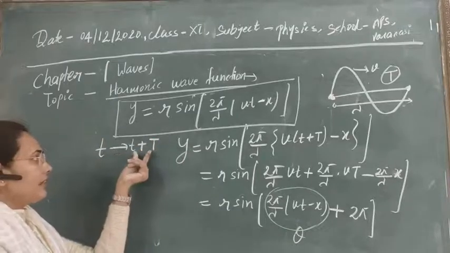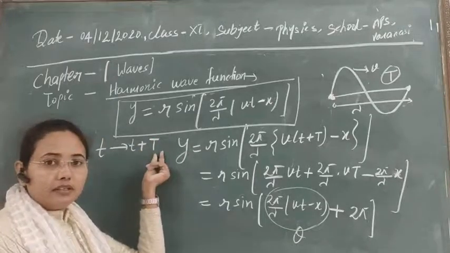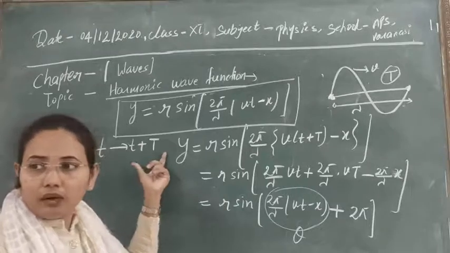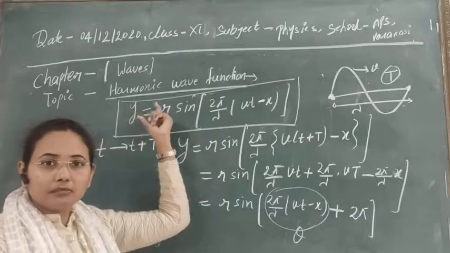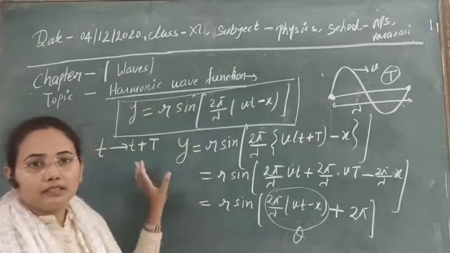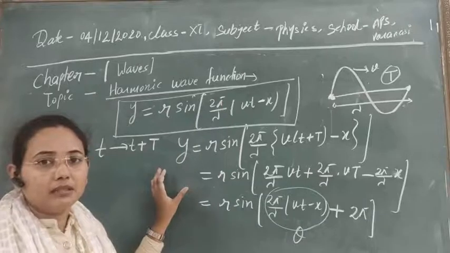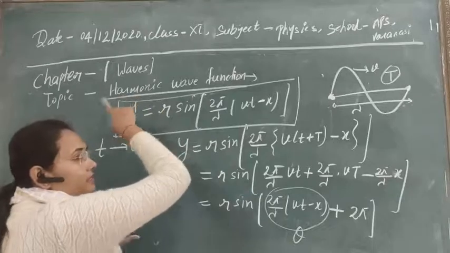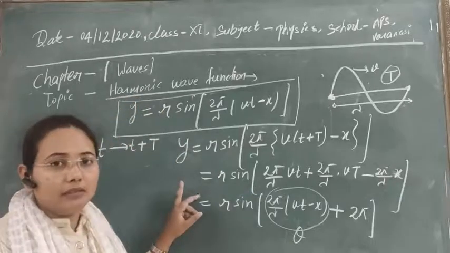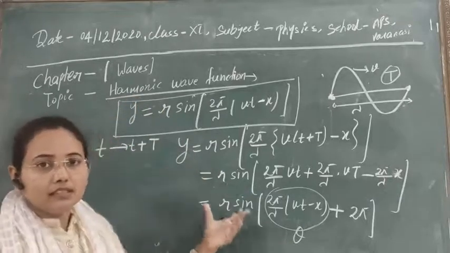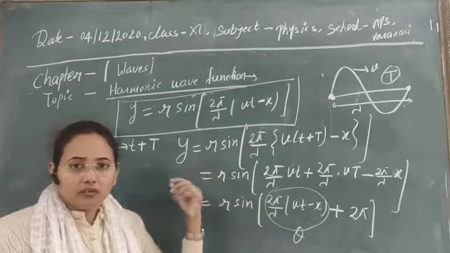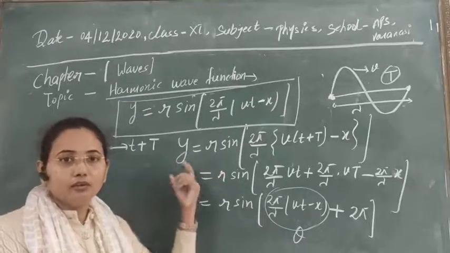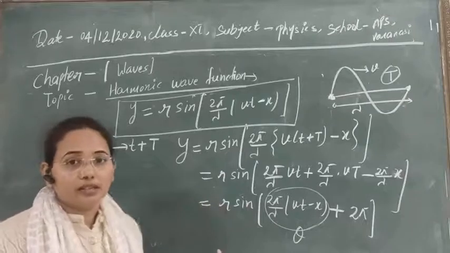Here we have just added some time interval, and there is no effect on the displacement of the wave after this addition. It means that it is repeating its displacement again after this time interval. Then obviously this is periodic in time, and we have already proved that it is also periodic in distance.